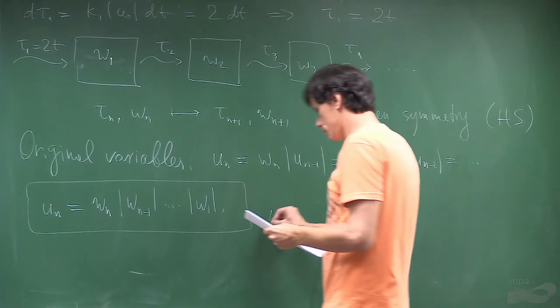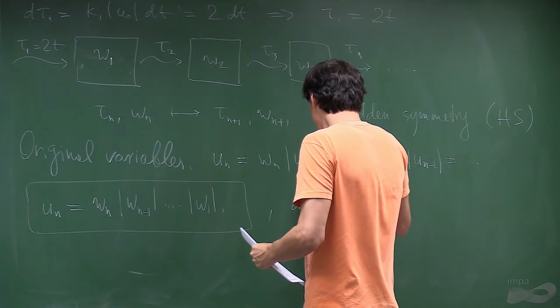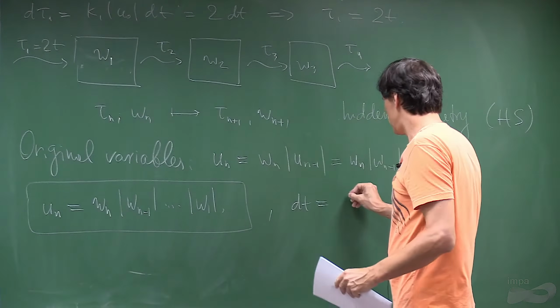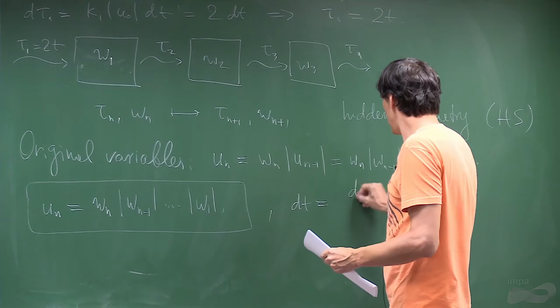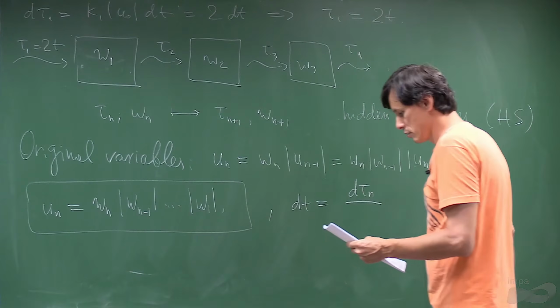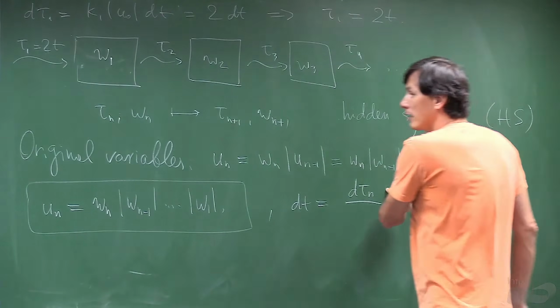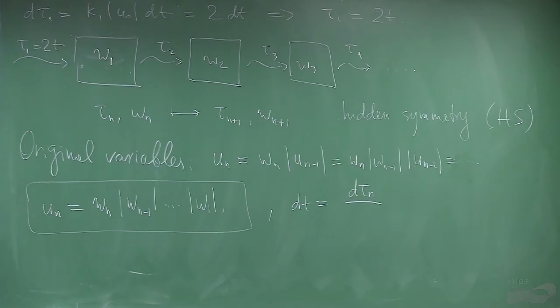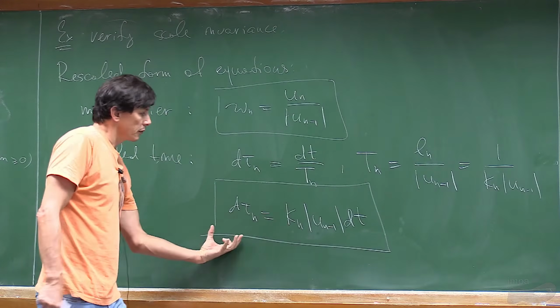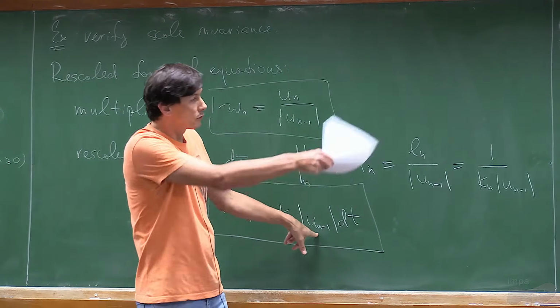And then we also need to know what is time dt. In the same way, it is d tau n. So dt, you can put it in below, and then you use this formula for un minus 1.